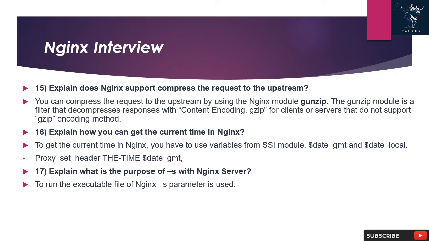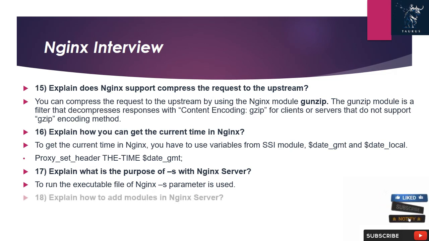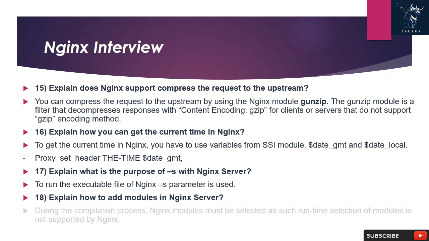16. Explain how you can get the current time in Nginx. To get the current time in Nginx, you have to use the variables from the SSI module, $date_gmt and $date_local. proxy_set_header the-time $date_gmt. 17. Explain what is the purpose of -s with Nginx server. To run the executable file of Nginx, the -s parameter is used. 18. Explain how to add modules in Nginx server. During the compilation process, Nginx modules must be selected, as runtime selection of modules is not supported by Nginx.